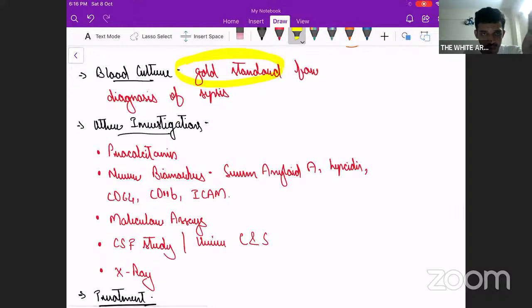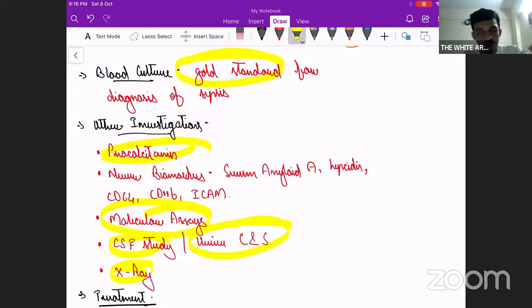Next, what are the other investigations? Other inflammatory markers like procalcitonin can be sent. Then chest X-ray can be done. If suspecting meningitis or late onset sepsis, we'll have to do a CSF study. And if a child comes at day 23 of life and you find conjugated hyperbilirubinemia, then you will have to suspect blood culture positive sepsis or urosepsis. So urine culture and sensitivity can be sent.